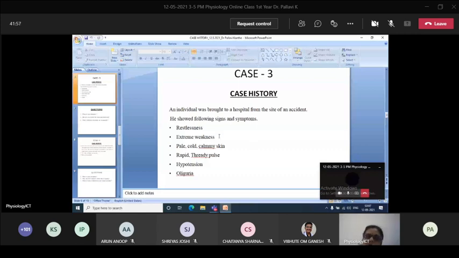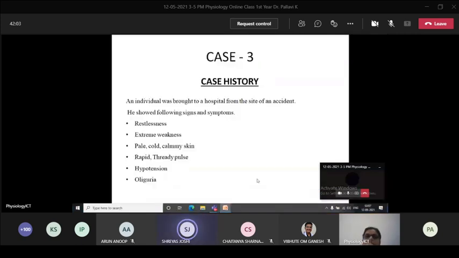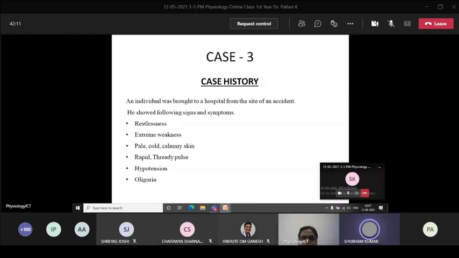What could be the case? Left-sided heart failure? No. Cardiogenic shock? It is not a cardiogenic type. Just think over it.